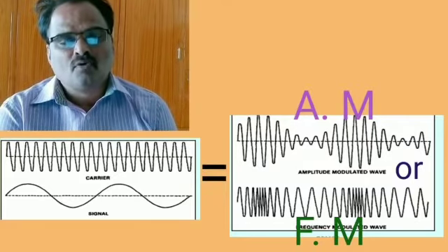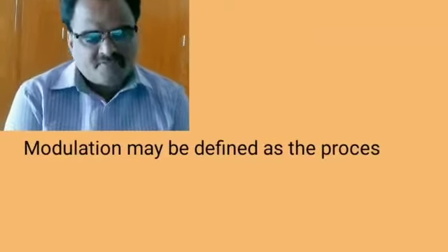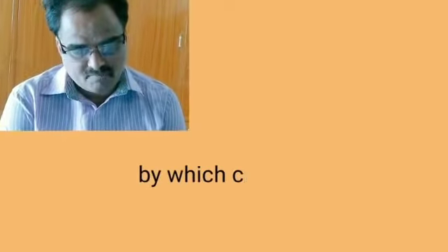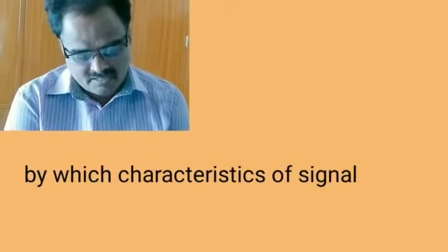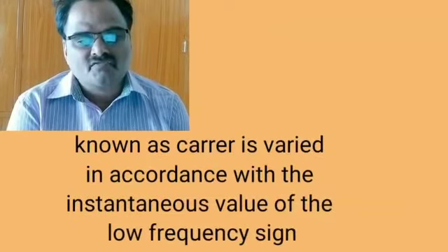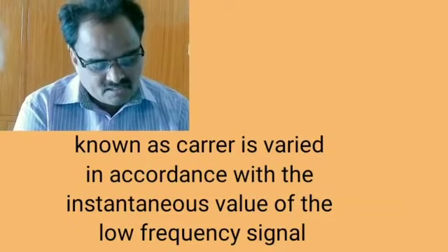This is called modulation. Once again, the definition of modulation: modulation may be defined as the process by which some characteristics of a signal, known as the carrier, is varied in accordance with the instantaneous value of another signal called the modulating signal.